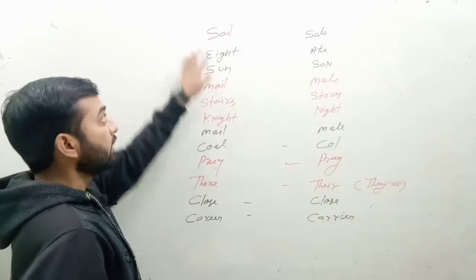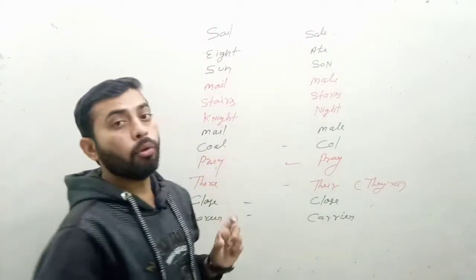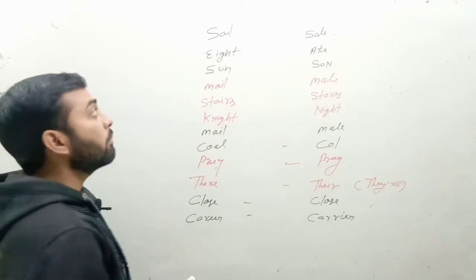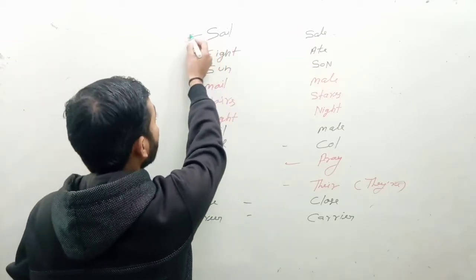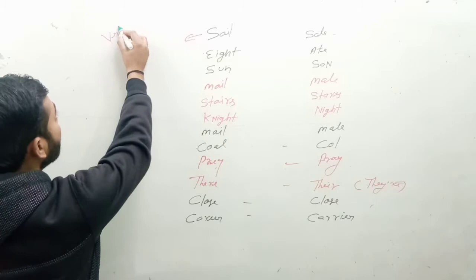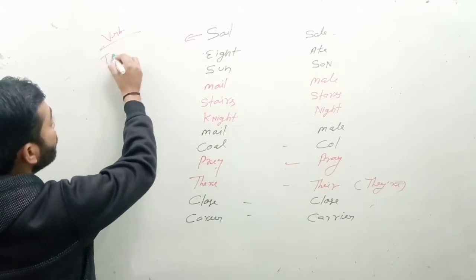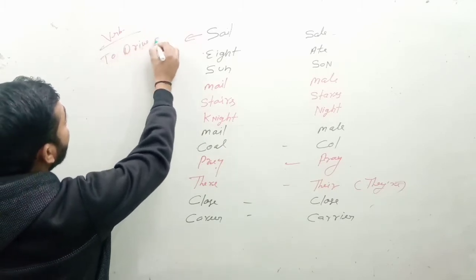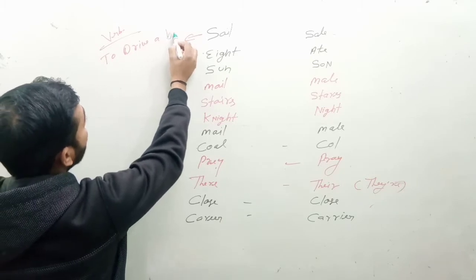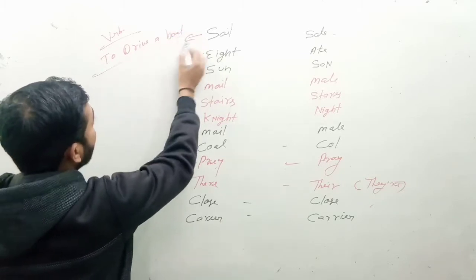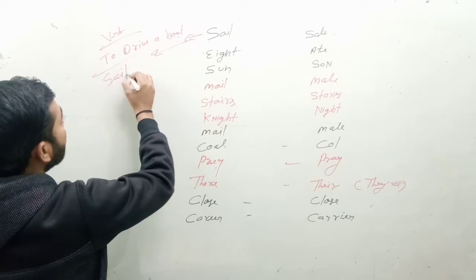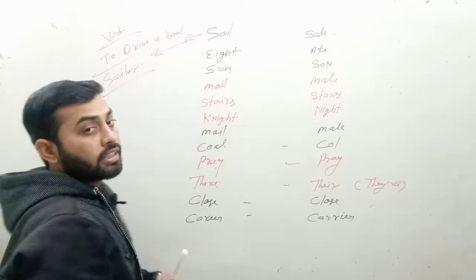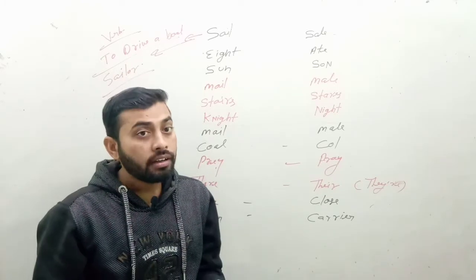The first one is sail, sail. Both have the same pronunciation but the meaning is different. Sail is a verb. It means to drive a boat, and the noun is sailor. For example, I am riding a bike, I am a rider.